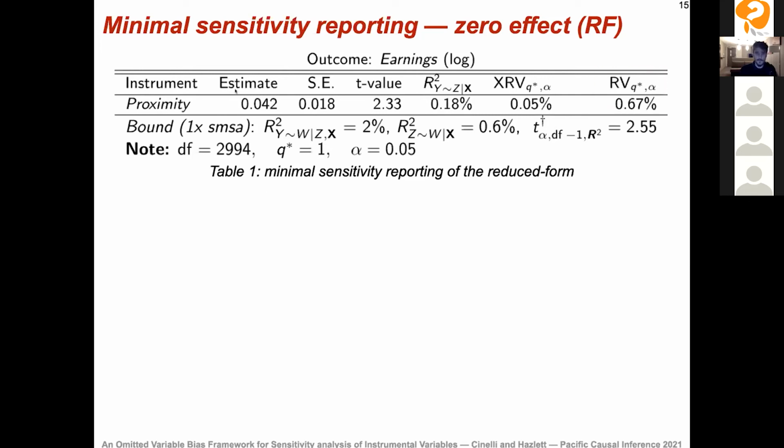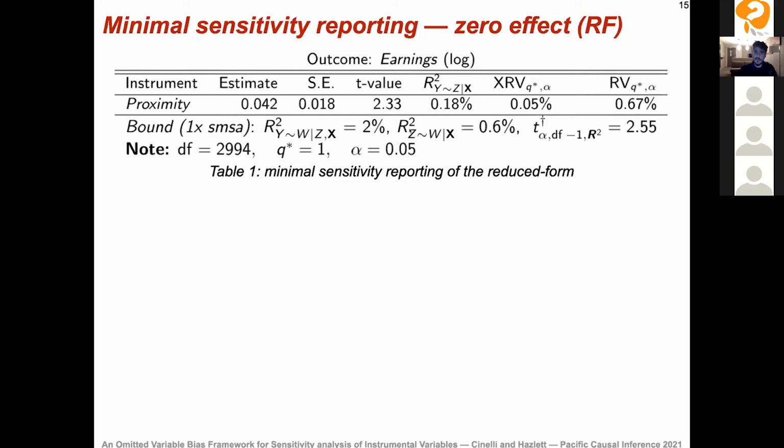So here, just to illustrate this, is the minimal sensitivity reporting that we are proposing. Here we have the original estimate, the original standard error, then the original t-value. These are all in the ideal world where our instrument is perfect. And now I'm going to ask you to just compute 2 new sensitivity statistics that characterize the robustness of this estimate to violations of the traditional assumption.